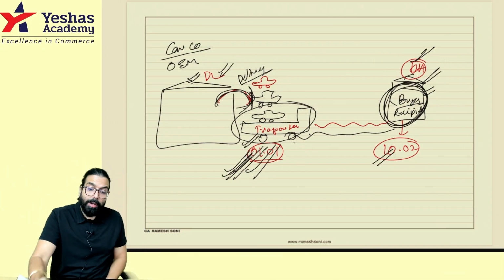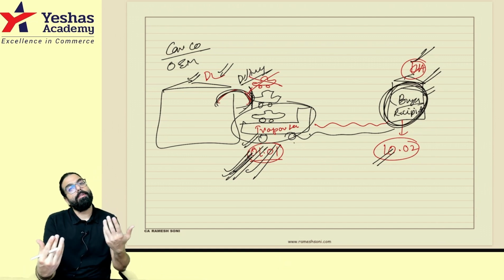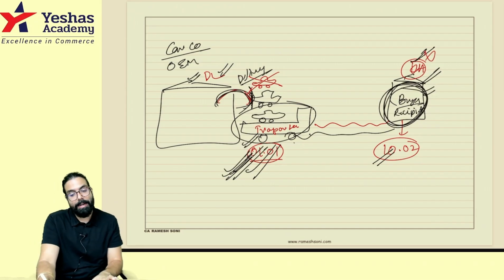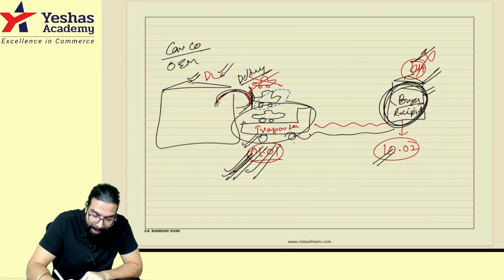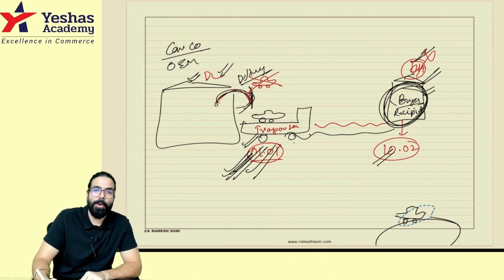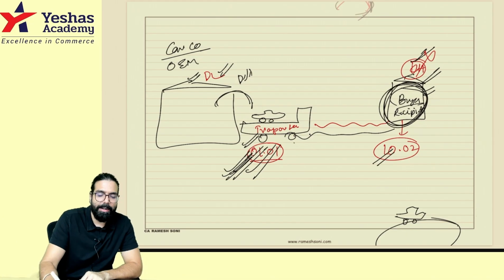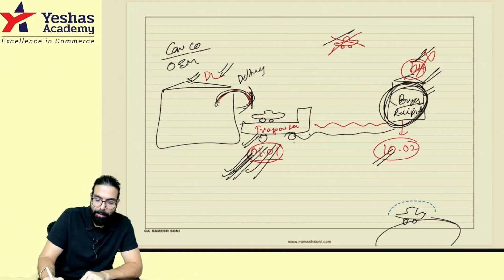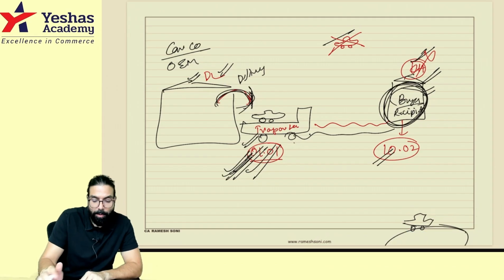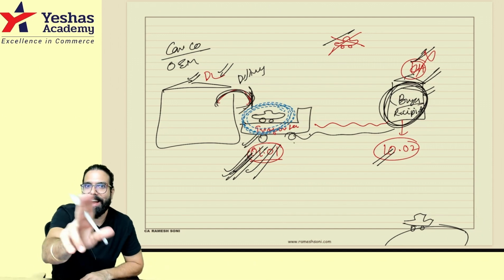Done. Now, sir, what if on the way it is coming and one car got burned, goods gone, ITC gone? Then I can't take the credit. Okay, sir, what if on the way when it is coming, one car I took to my home? Goods used for non-business purpose, you will not be able to take the credit. Remember that if one car is burned, then no credit. If one car went for non-business purpose, then you can't take credit. Only the car which you are going to use for your business, you can go ahead and take the credit. Business means selling purpose. Otherwise, on a car there is no credit.